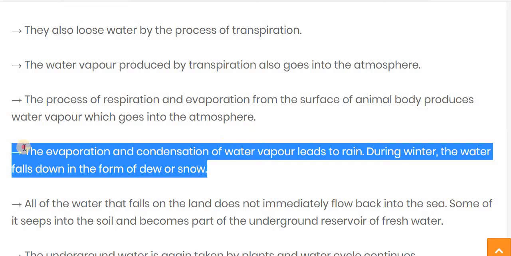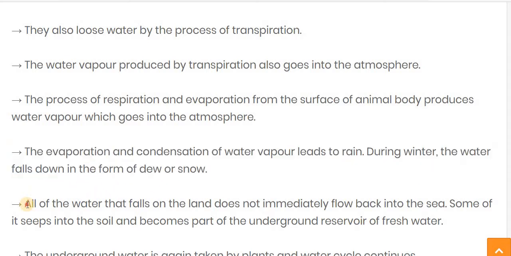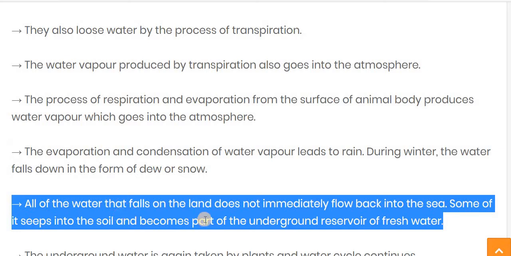So, the evaporation and the condensation of water vapor leads to rain. During winter, the water falls down in the form of dew and snow. Now, all the water that falls on the land does not immediately flow back into the sea. Some of it seeps into the soil and becomes a part of an underground reservoir, or you can say the fresh water.